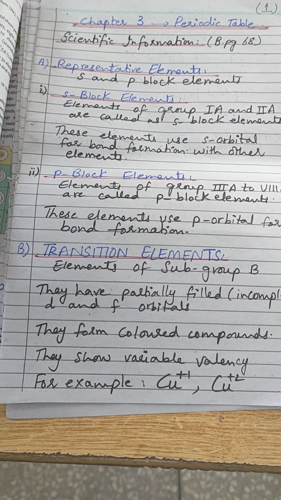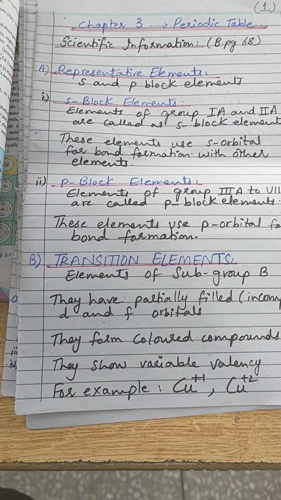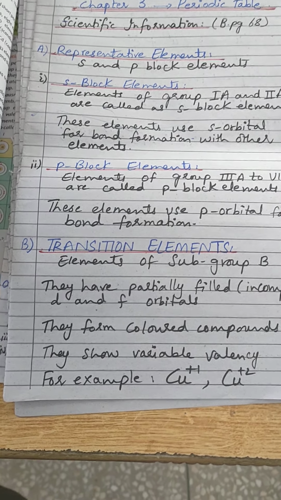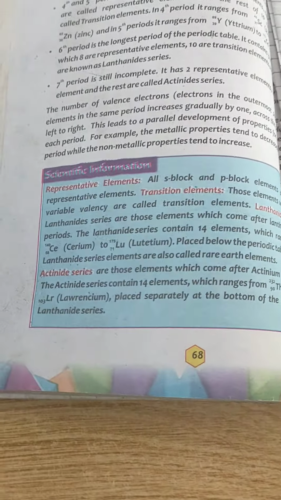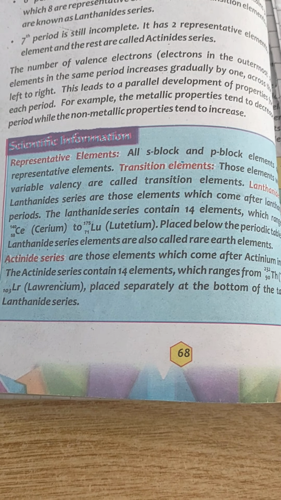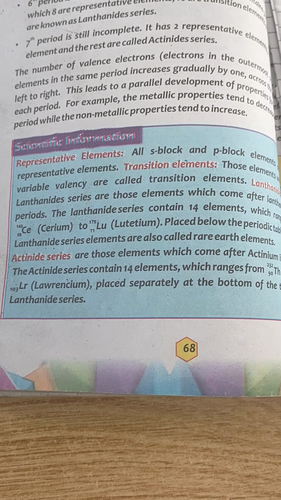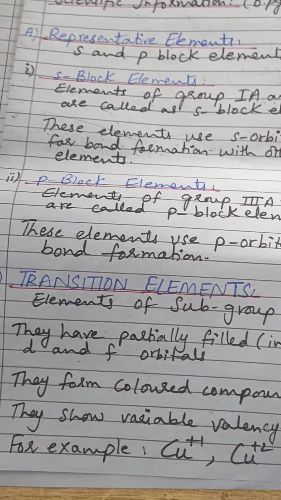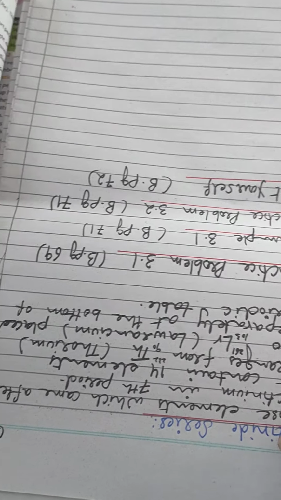They form colored compounds. They show variable valency, for example, the cupric ion and the cuprous ion in the case of copper. So these questions are also mentioned in the scientific information on book page 68. Here you can see it. Clear? These are a few of the characteristics of the transition elements.